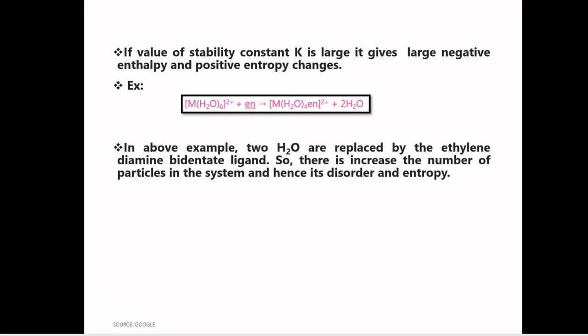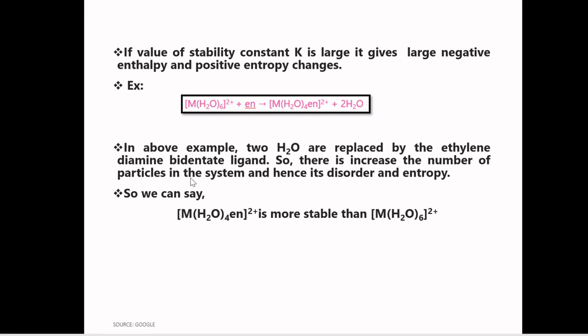So there is an increase in the number of particles in the system. Obviously, there is an increase in the number of particles in the system. Hence, its disorder and entropy also increase. Here, entropy also increases because of the chelated complex. So we can say the product [M(H2O)2(en)2]2+ is more stable than the starting reactant.